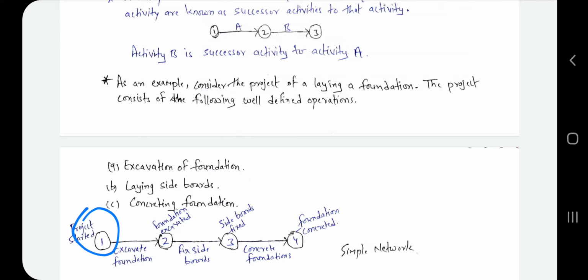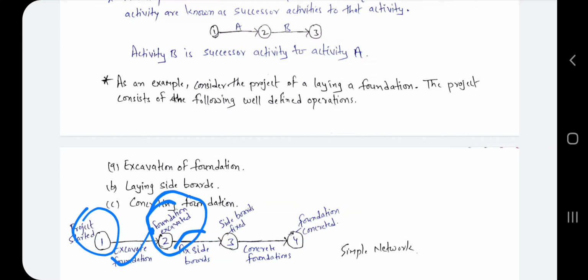After excavation of foundation is done, we start the laying of side boards. So after the first activity, here we write the event: foundation is excavated. Our first task is excavation of foundation. For that we start the project, we do the excavation of foundation, and our event is completed, that is, the foundation is excavated.